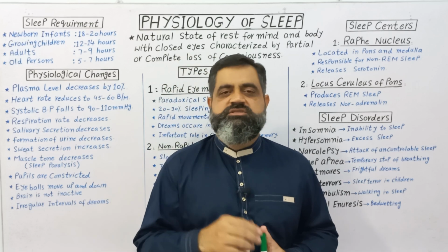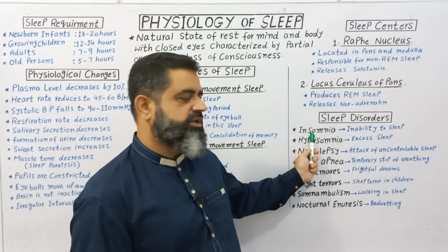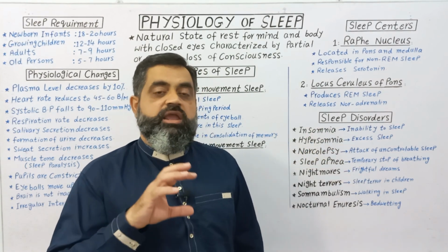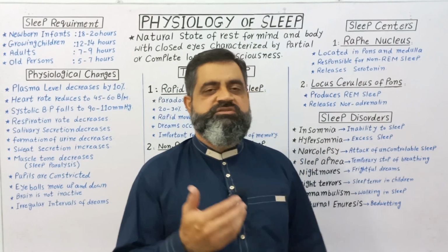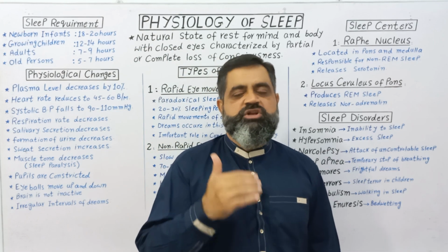So we are going to discuss some of the sleep disorders briefly. Number one, insomnia. In this condition, a person is unable to sleep, for certain hours, certain days, or weeks, months, or even years.